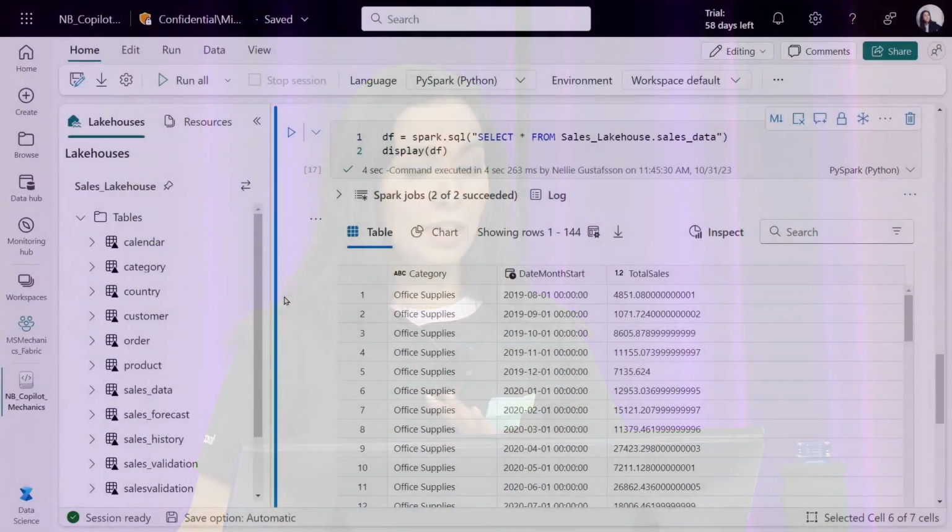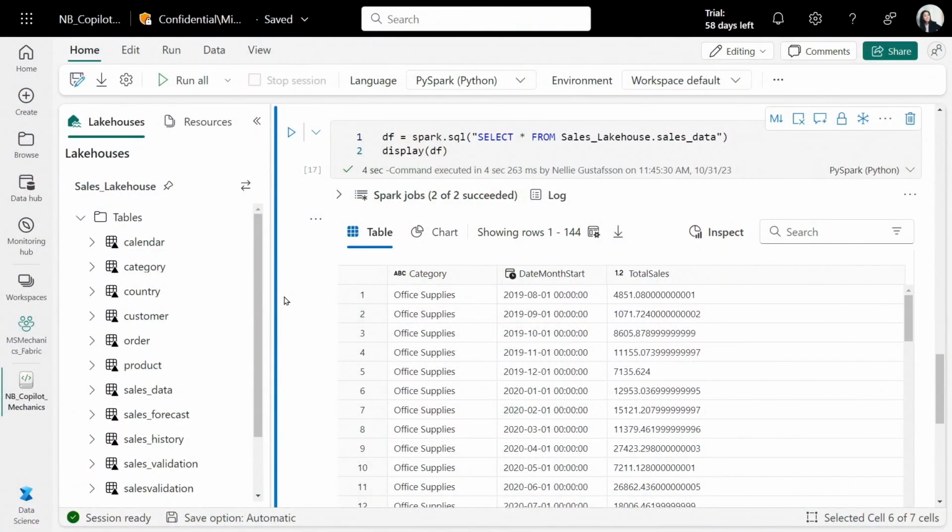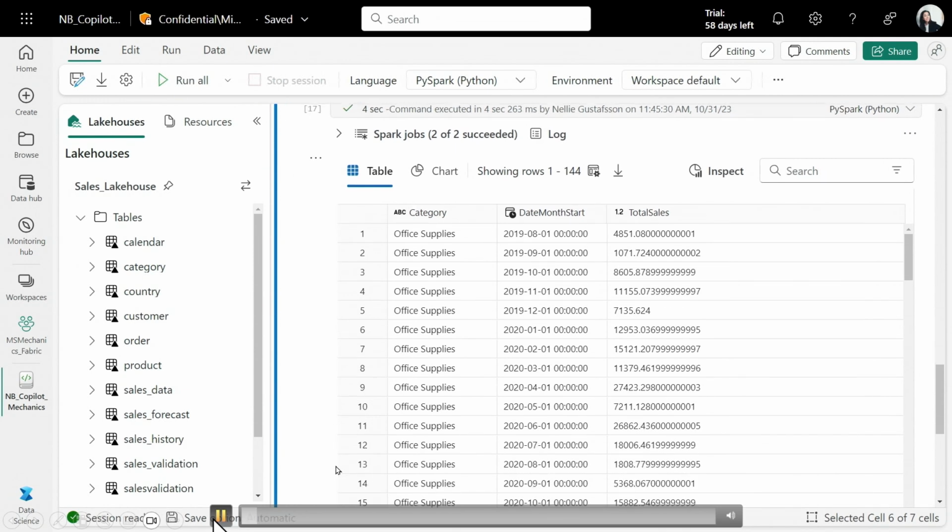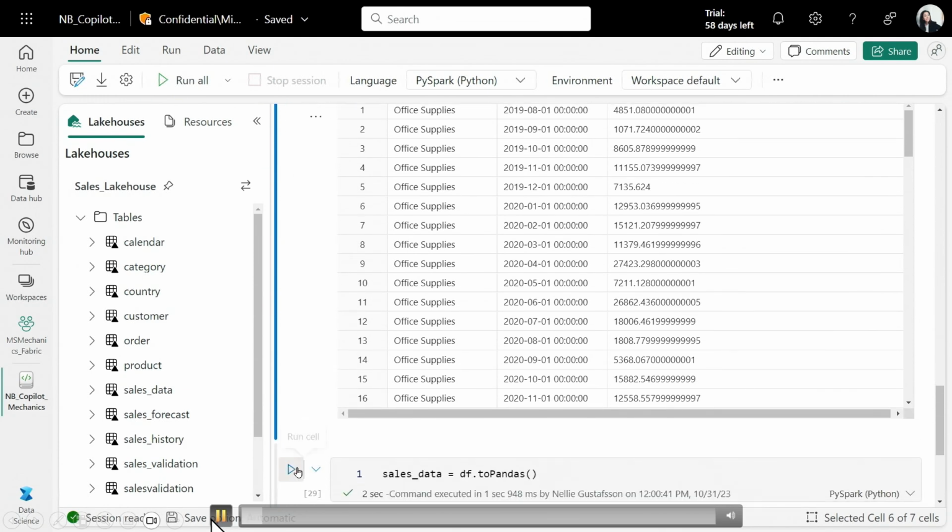So here in this notebook, you see that I have some data in the lakehouse. And the nice thing about the Fabric notebooks is that you get easy access to data, and you can easily work with the data that you have. So for example, in this case, we have transformed this data using data flows. We landed it in a lakehouse, and now we can just start working with this. So you see here that I have some sales data in this specific lakehouse, and I've loaded that data into a Spark data frame.